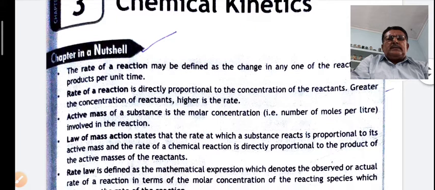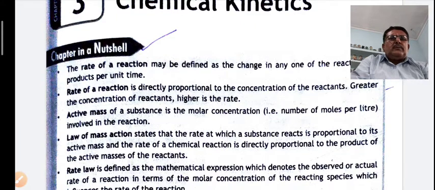Now the next point: rate of reaction is directly proportional to the concentration of reactants. The greater the concentration of reactants, the higher the rate. It means that if the concentration of reactant is high, the reaction takes place faster. Active mass of a substance is the molar concentration, the number of moles per liter involved in the reaction. Now, law of mass action.